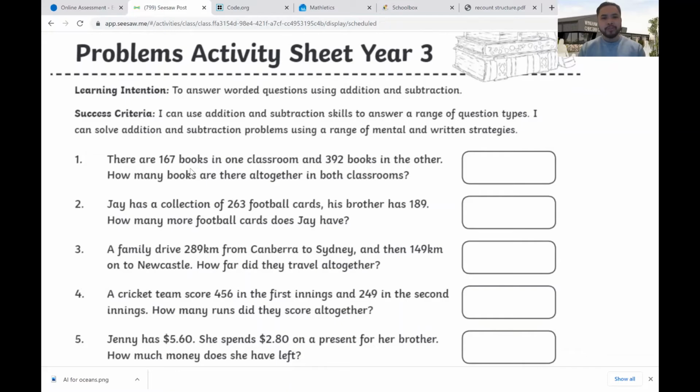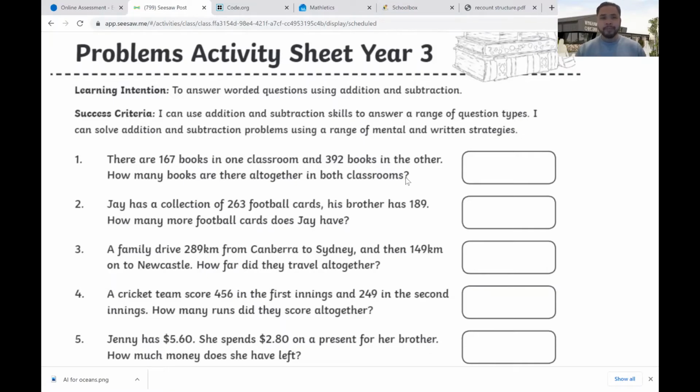There are 167 books in one classroom and 392 books in the other. How many books are there altogether in both classrooms? Now, if you think about it, what is this asking you to do? Is it asking you to combine the two numbers and see how much there are, or is it trying to minus?